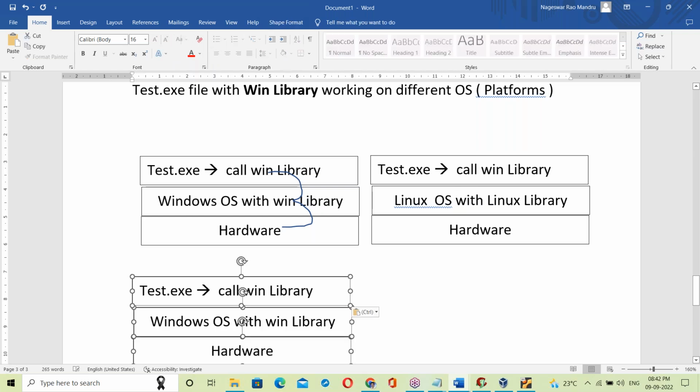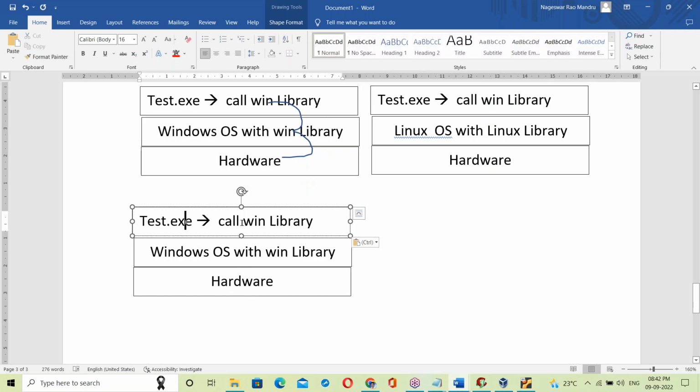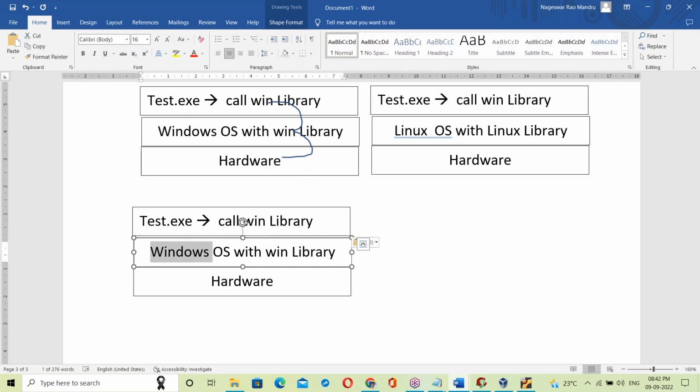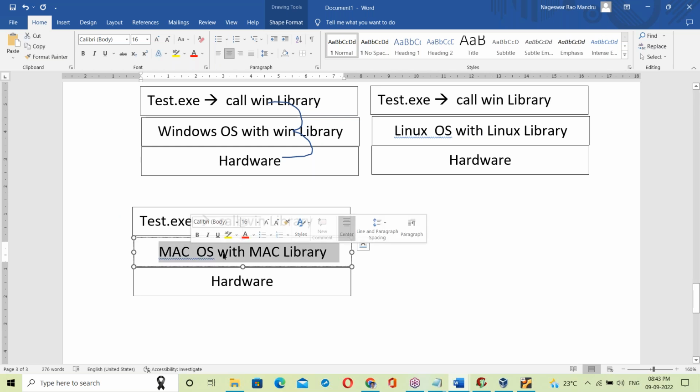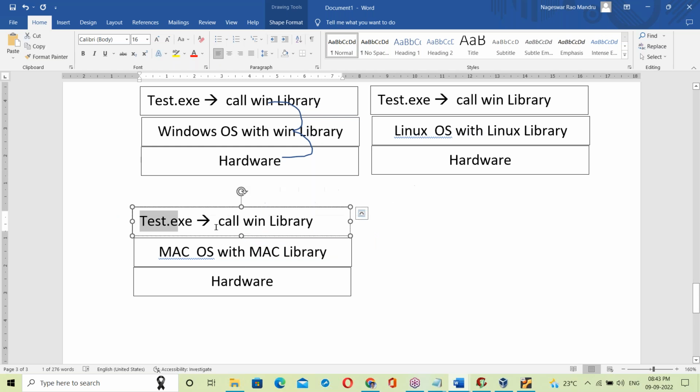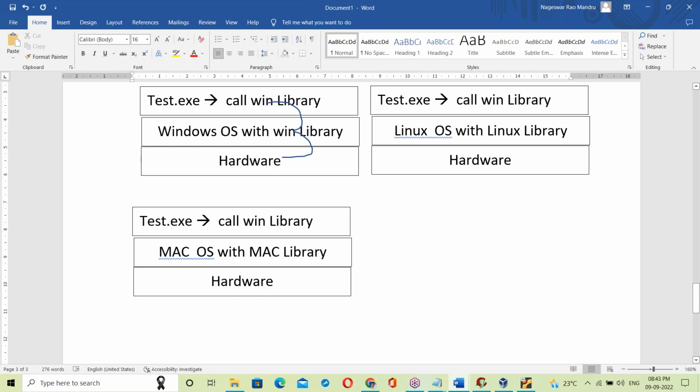Okay, let us take one more OS here. Suppose the test.exe file, and Mac OS. Mac OS with Mac library. So when you try to run the same test.exe file on Mac OS, it will try to call the Windows library on Mac OS, but it is not available. Again it fails. That's it.